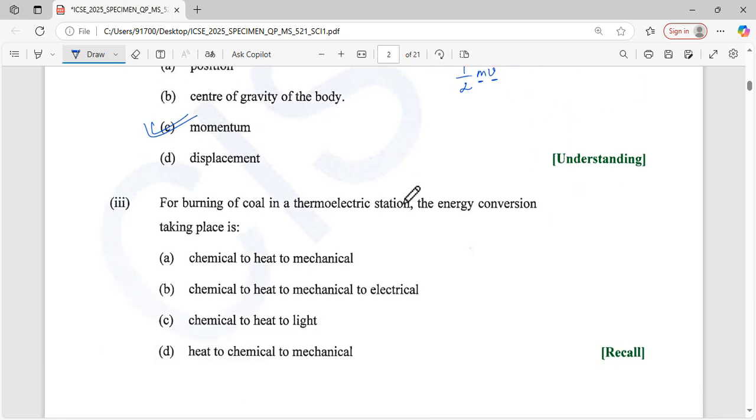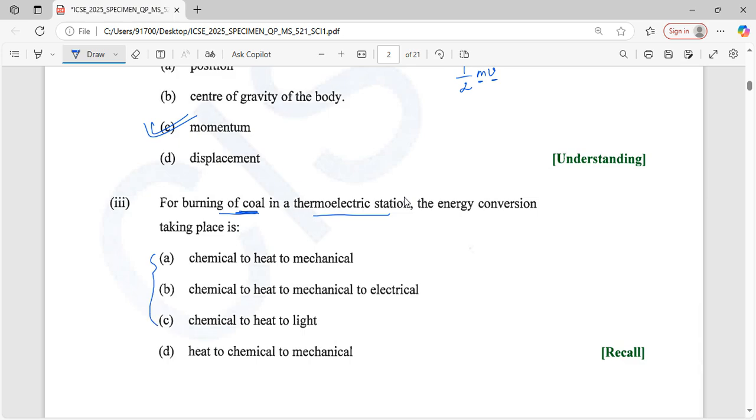And question number 3: for burning of coal in a thermoelectric station, the energy conversion taking place is in. So what is the energy conversion? The burning of coal in a thermoelectric station. So first, coal burning means chemical. There is chemical, it is very important. So burning first chemical.